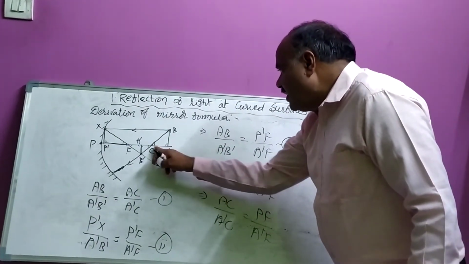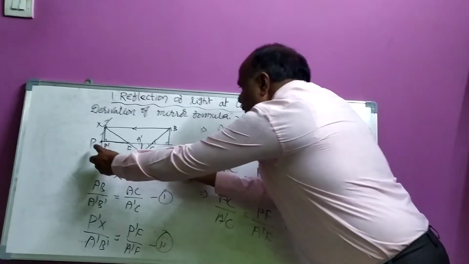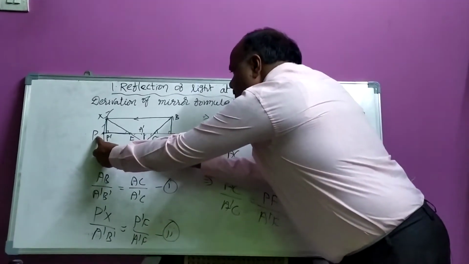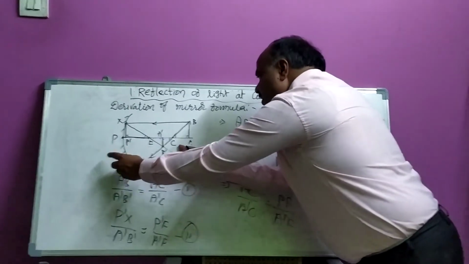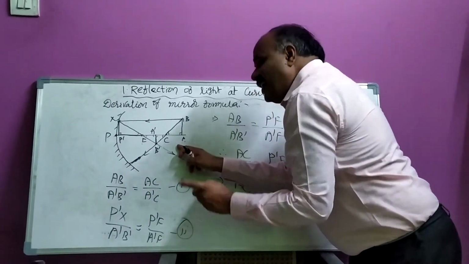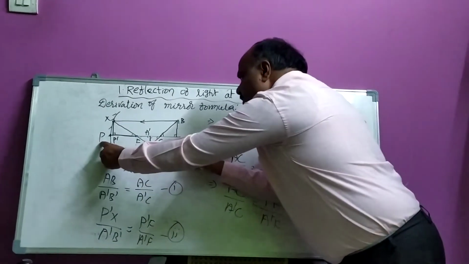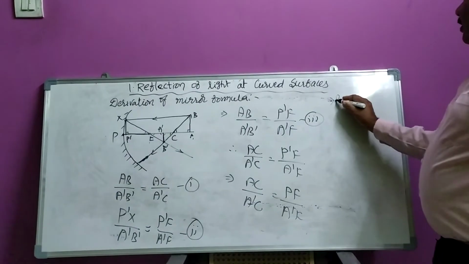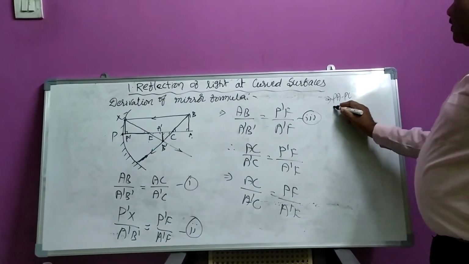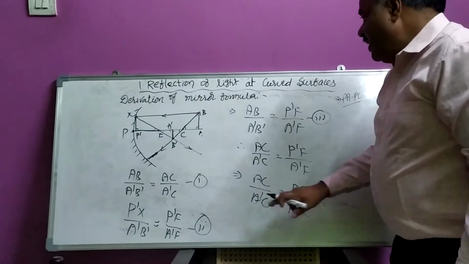This AC can be written as PA minus PC, my dear students. This small distance AC can be written as PA minus PC. So, I write here PA minus PC by A dash C.